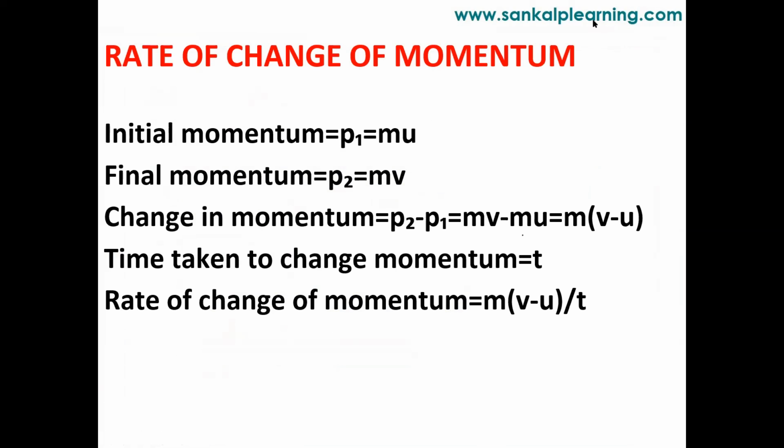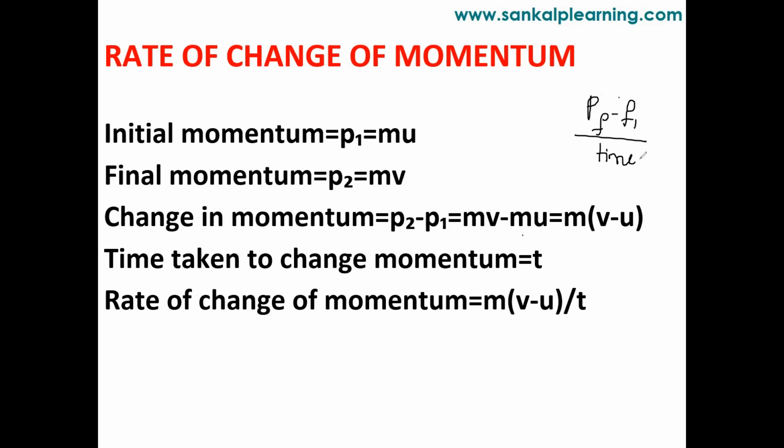Change in momentum is written as final momentum minus initial momentum. Rate of change of momentum is this momentum changing with respect to time. This is called rate of change of momentum.